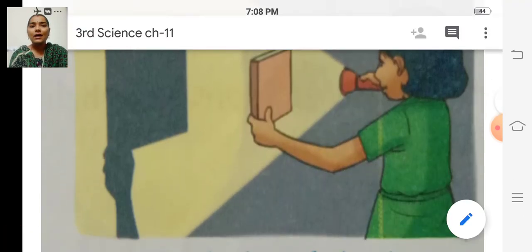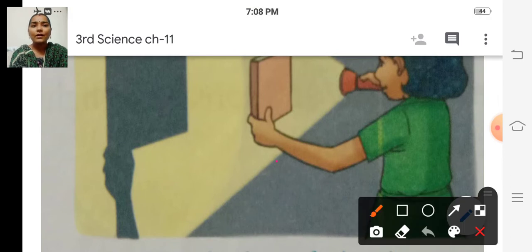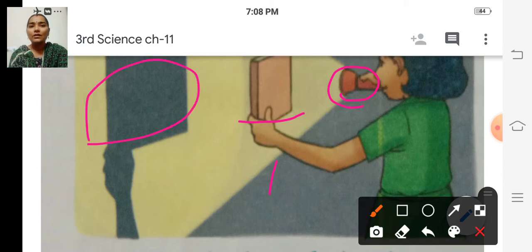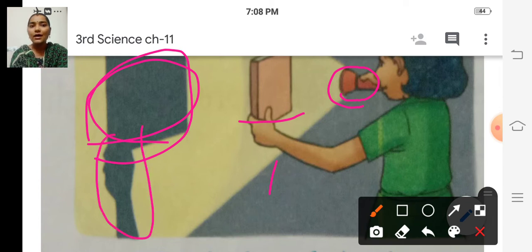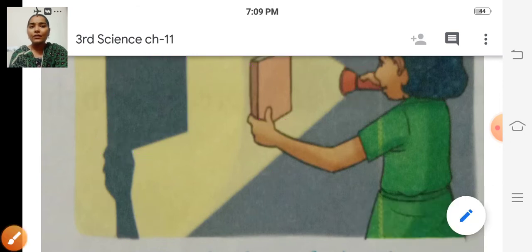So she is having a torch and she placed a book between the light and the wall. So we can see the shadow of the book on the wall, isn't it? And the shadow of her hand. This is the path of the light. So she blocked the path of the light with the book, so the shadow of the book has formed on the wall. Have you all understood?